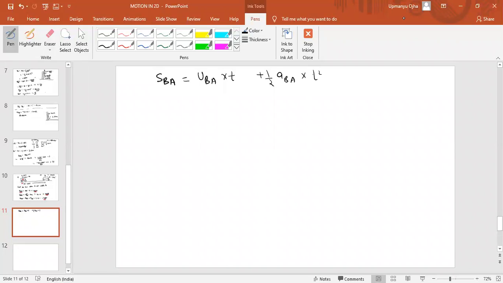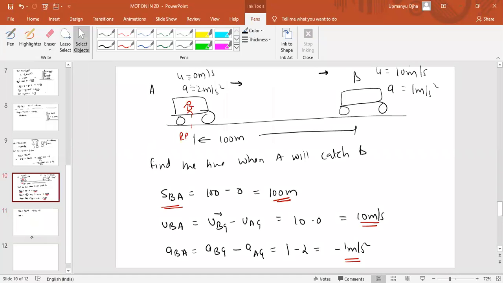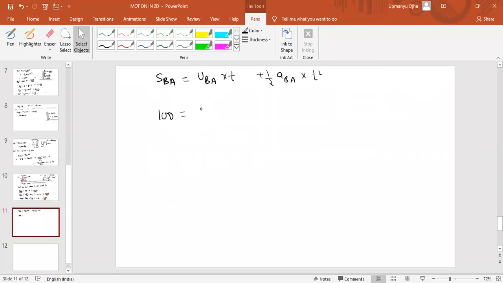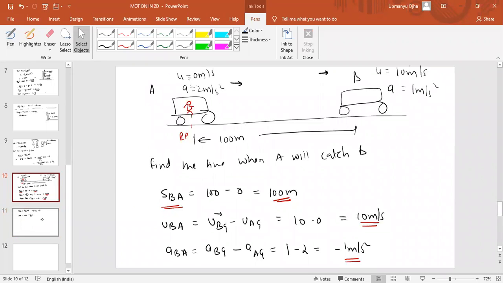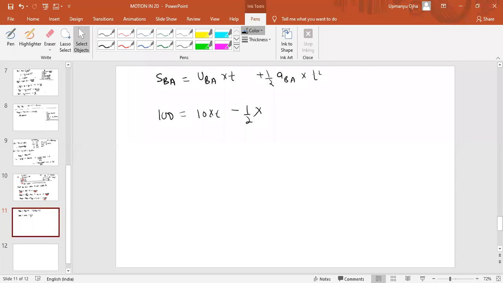Is that correct or not? Yes. So the initial separation is 100. Initial velocity of B with respect to A is 10. So 10 into t plus half into minus 1 into t square.